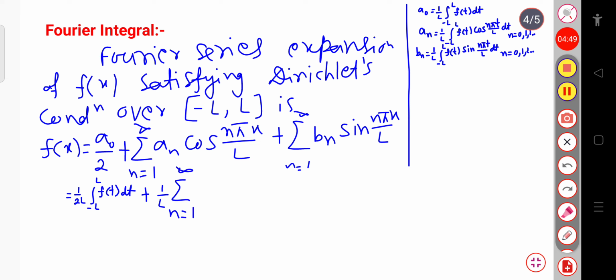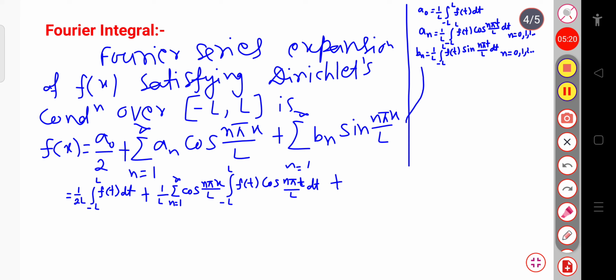In place of a n, I am substituting this value. Let me write cosine n pi x by L first, cosine n pi x by L into integration over minus L to plus L f of t cosine n pi t by L. Okay, here I am putting this. Now you can see the next term, that is sum over b n sin n pi x by L. So in this part b n I have to substitute 1 by L integration over minus L to plus L f of t sin n pi t by L dt.